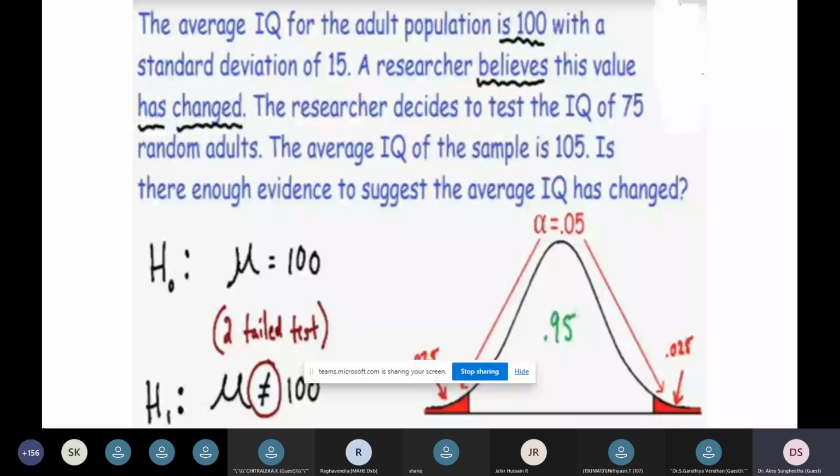So how are the tails symmetrical and how do they share the level of values? 0.05 is shared on the two sides as 0.025 and 0.025 on the left and right side, both sides. So this is how to represent it in order to find the level of significance.